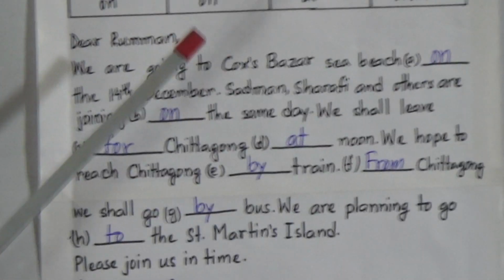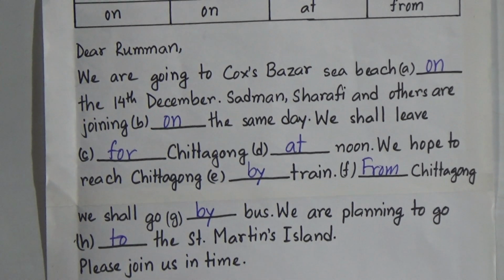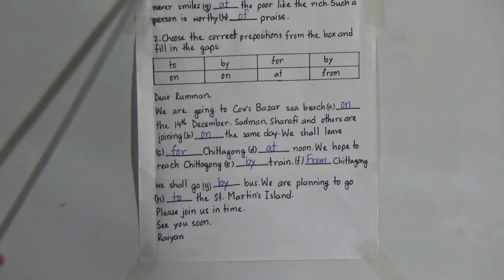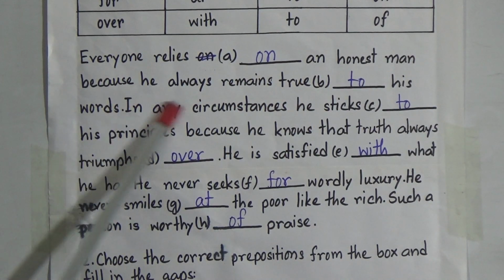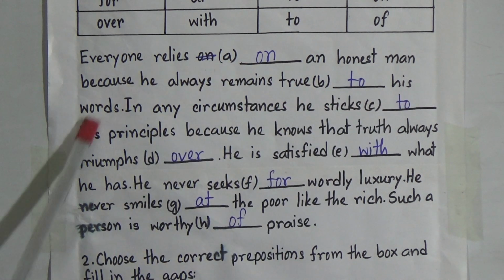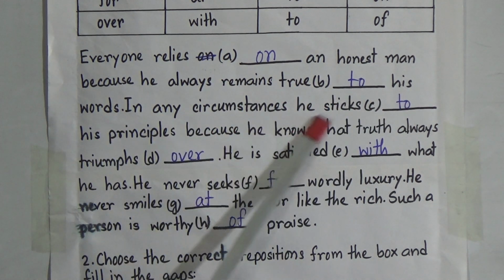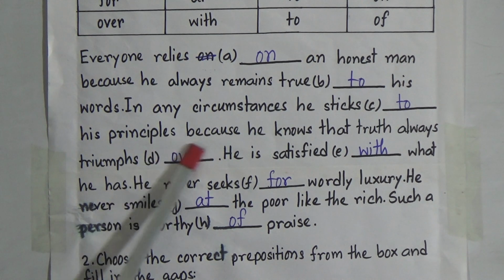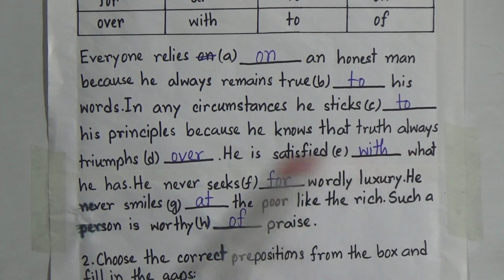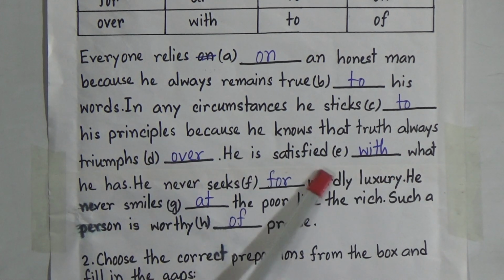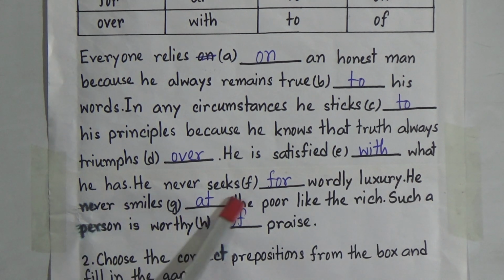So, let us read these two passages, the passage and the letter, again with the answers. Everyone relies on an honest man because he always remains true to his words. In any circumstances he sticks to his principles because he knows that truth always triumphs over. He is satisfied with what he has. He never seeks for worldly pleasure. He never smiles at the poor like the rich. Such a person is worthy of praise.